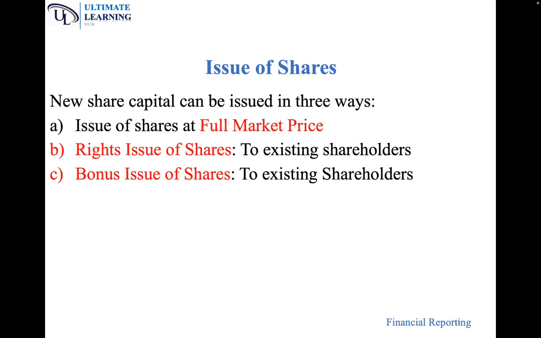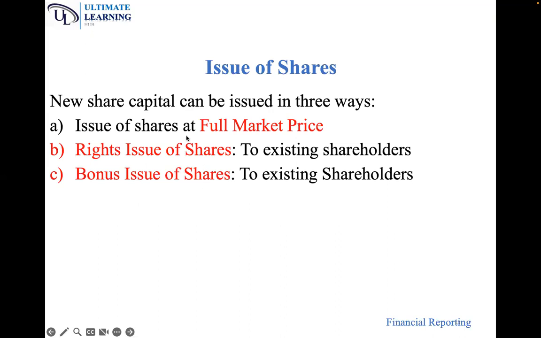We had already touched on it when we were looking at EPS. How do companies issue shares? There are 3 ways of issuing shares. You can issue shares at full market price, you can have what is known as a rights issue of shares, and you can also have what is known as a bonus issue of shares.